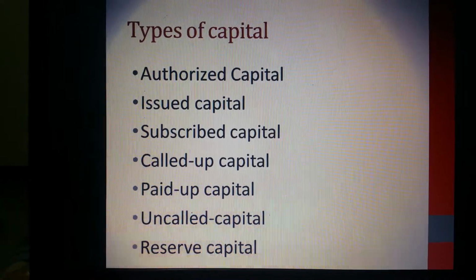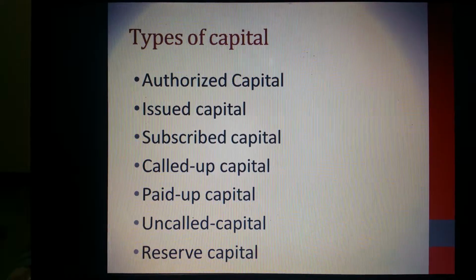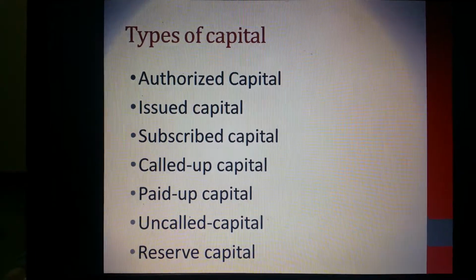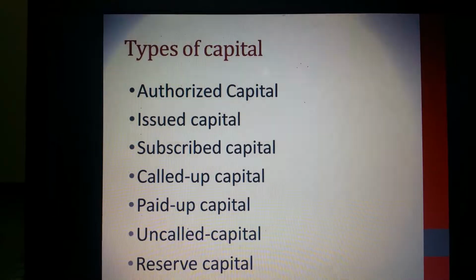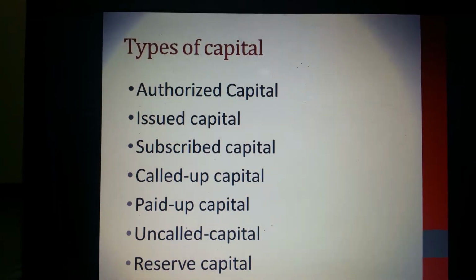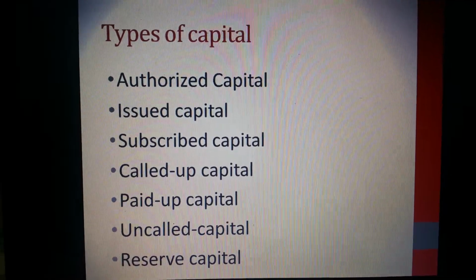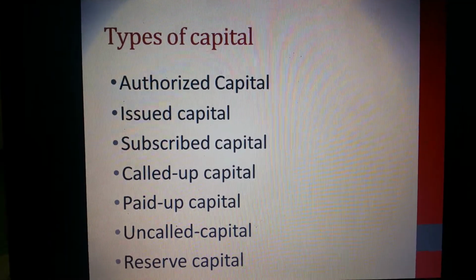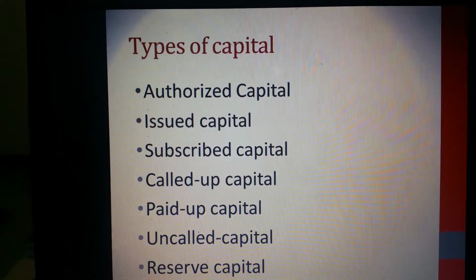The first type is authorized capital. This is the capital with which a company intends to be registered, and this capital is sanctioned by the registrar. A company can issue shares only to the amount of the authorized capital which is approved by the registrar. So before a company decides on the authorized capital, whatever is the proposed authorized capital, they have to inform the registrar about this along with their business plan.